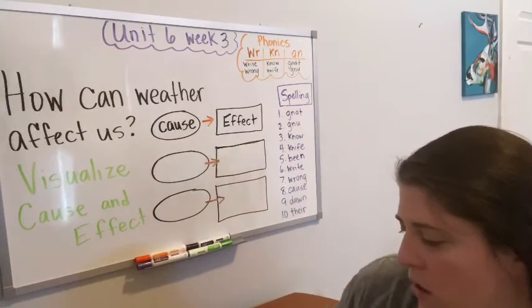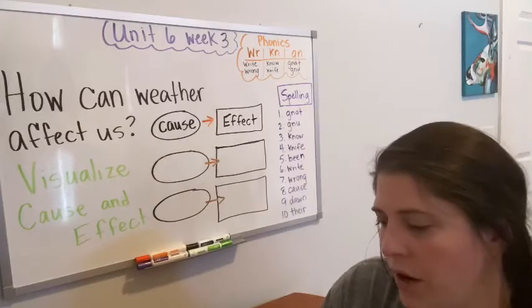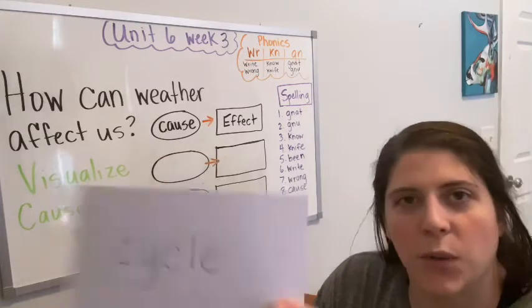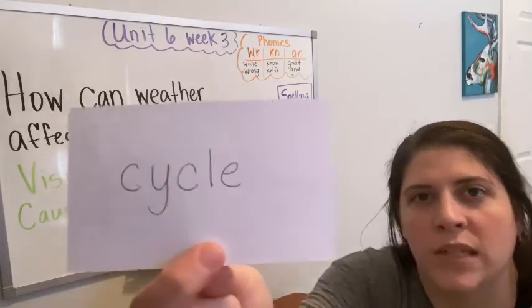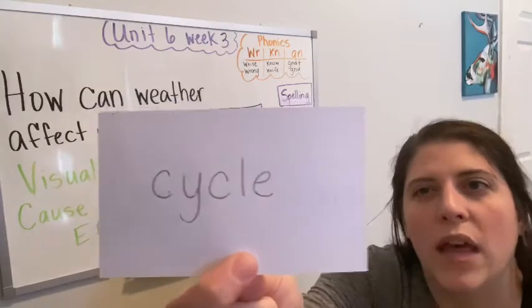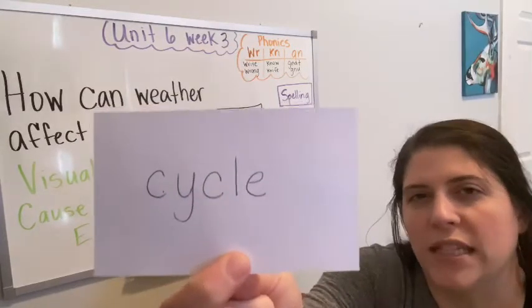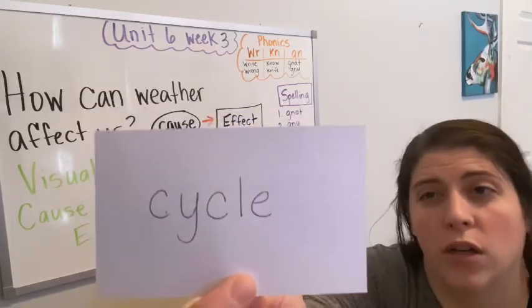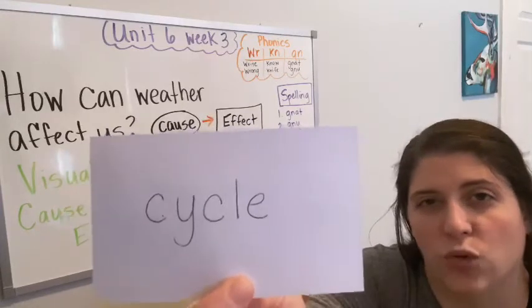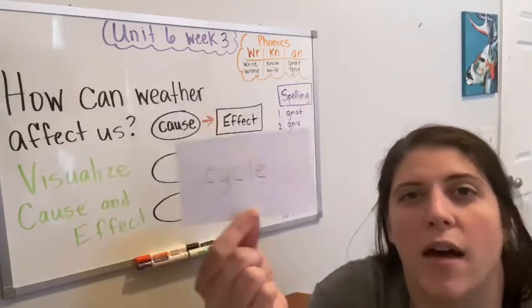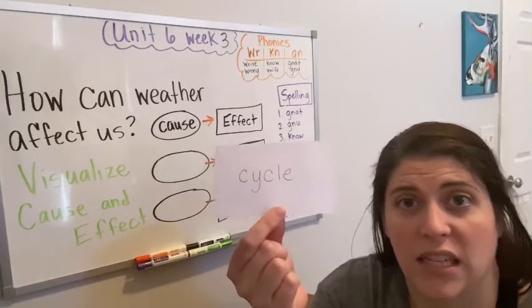Now, let's look at some of our vocabulary words, okay? This word is cycle. If something goes in a cycle, it's a series of events that just repeat in the same order. Okay? It doesn't change order. It's in the same order, just like the life cycle of a butterfly stays the same.